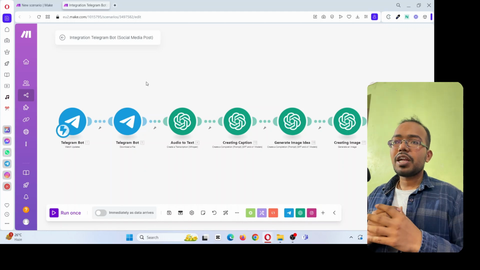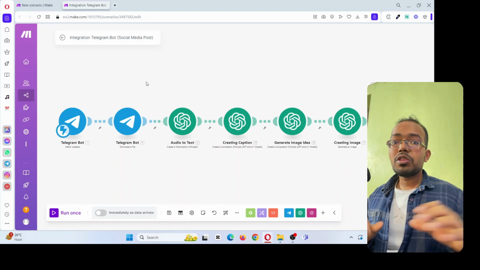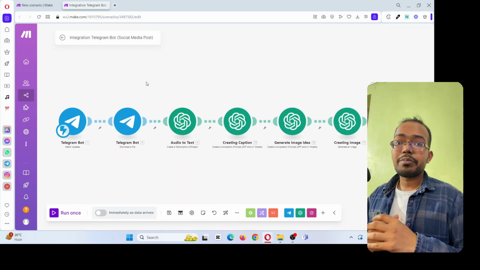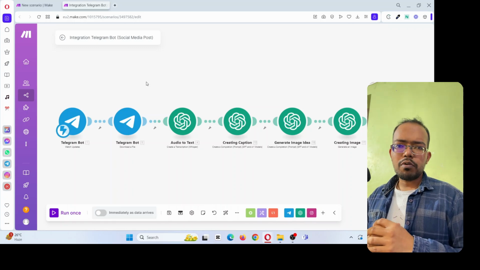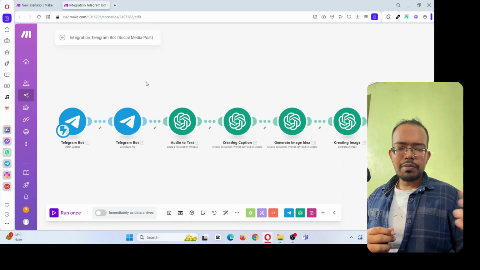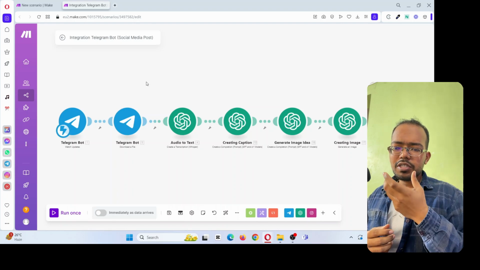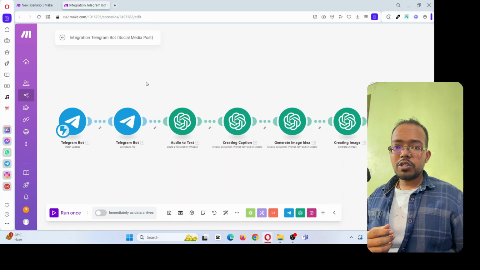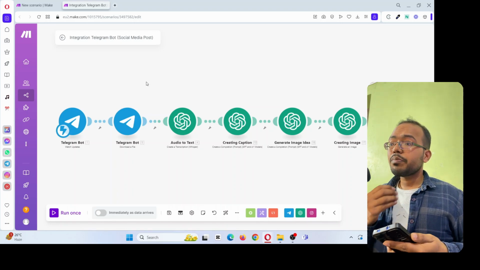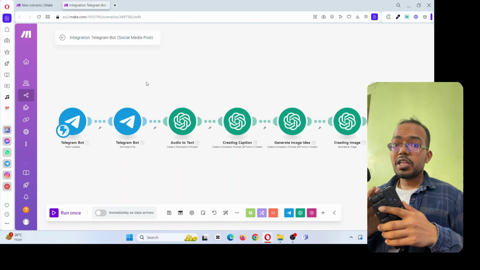Sometimes randomly you get an interesting idea, but at that time you may not be in a position to go on social media and create a post, write the caption, and do the posting. So at that time, you can simply pick your phone, record a voice message, and done. Then that idea will automatically go on your social media in a refined way.